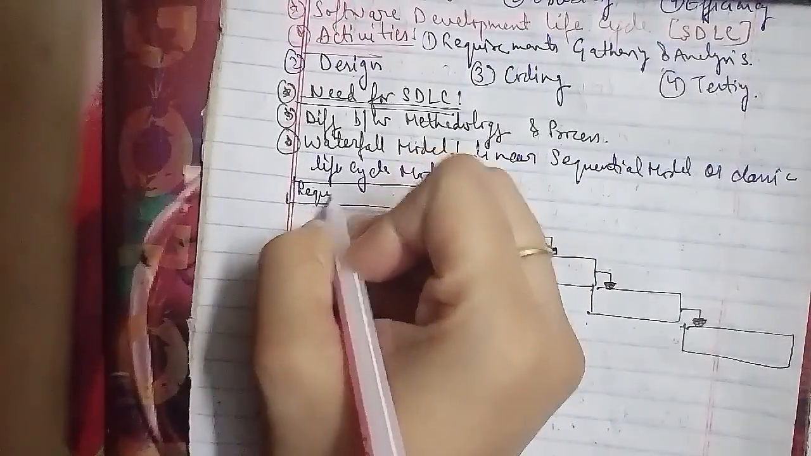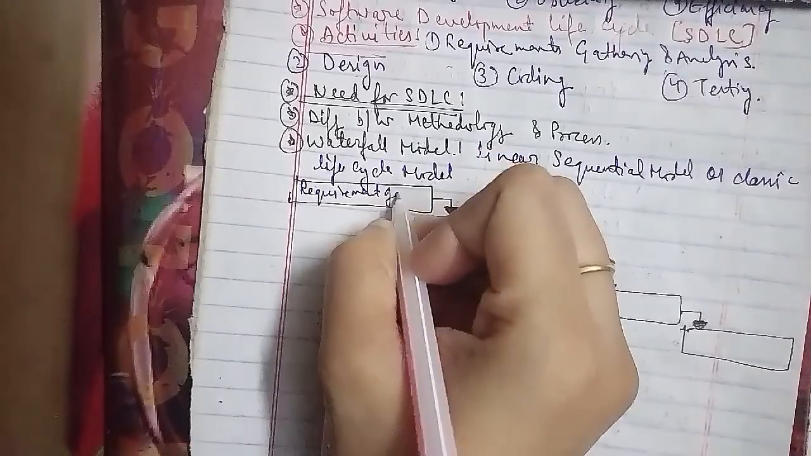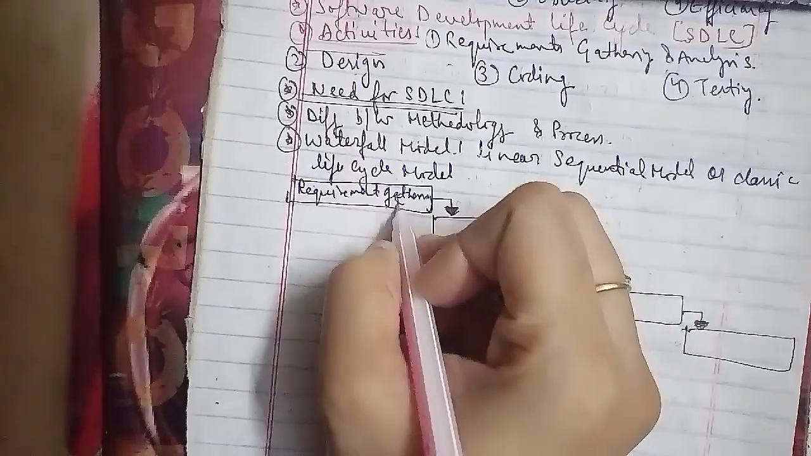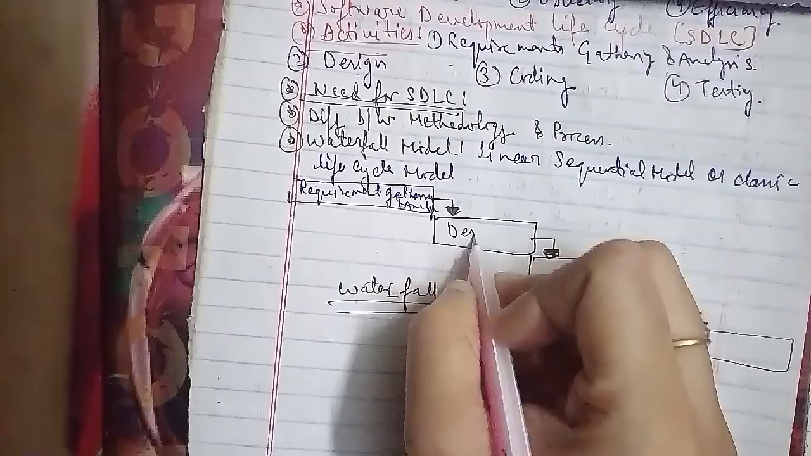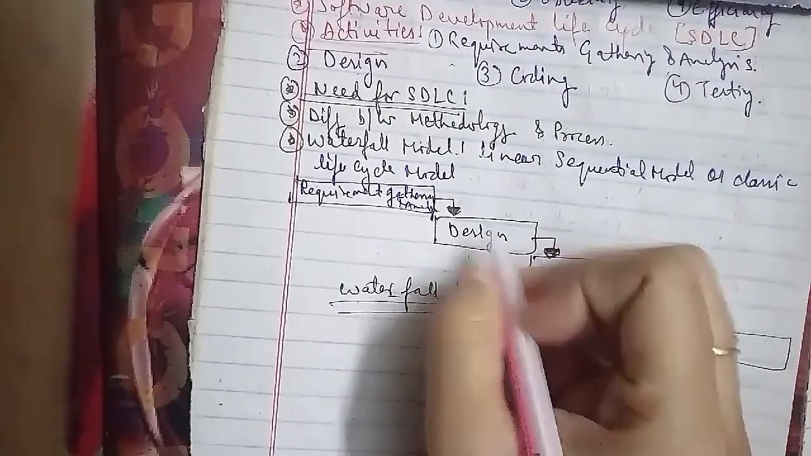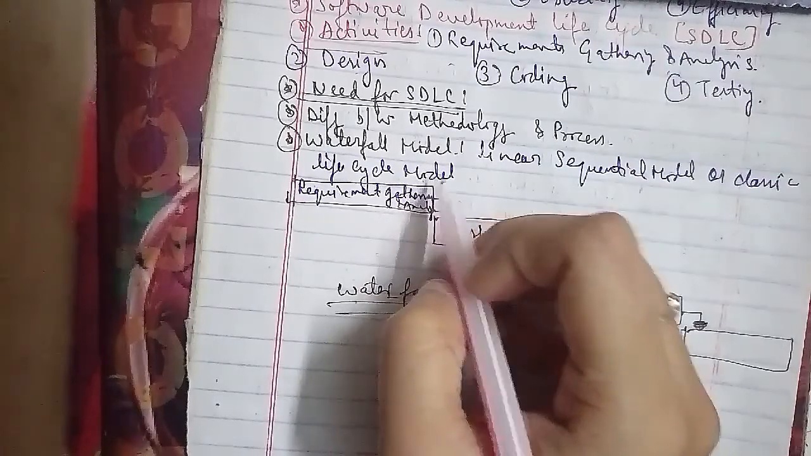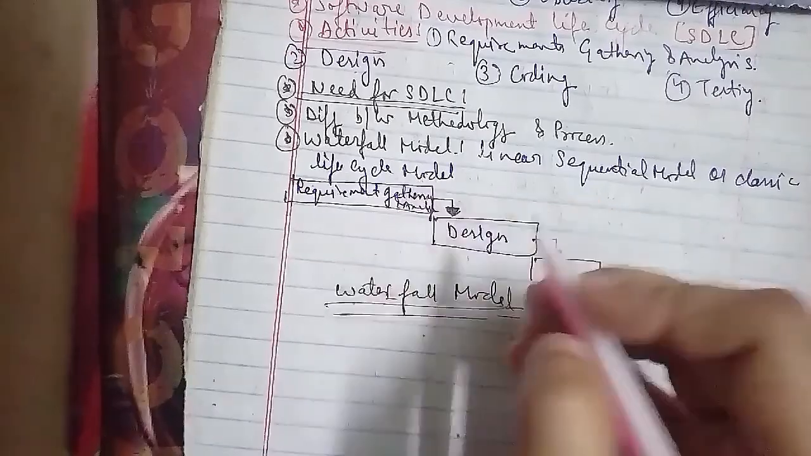In requirement gathering and analysis, in this phase, the basic requirements of the system must be identified and analyzed. In the second step, which is design, the data structures, software architectures, interface definitions, and algorithmic details are designed. The third is coding. Coding is an implementation phase in which the software programs are created.